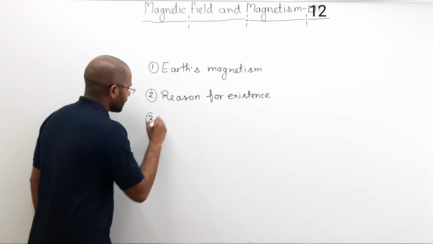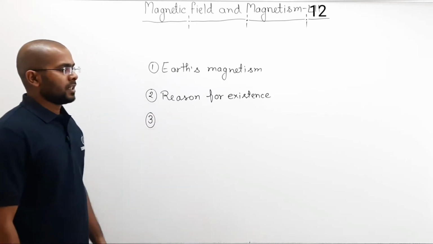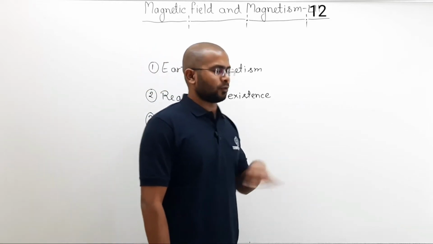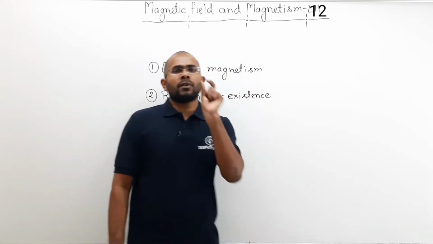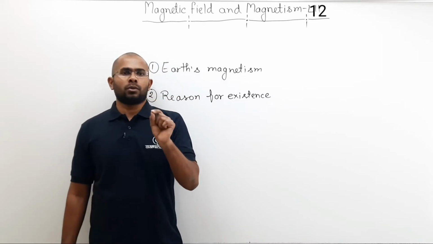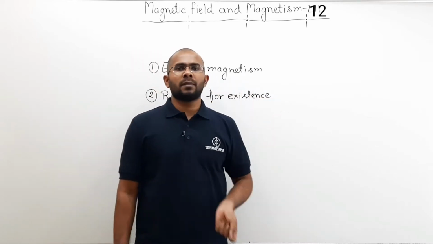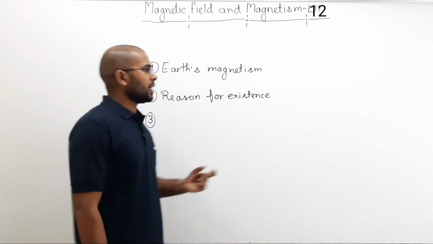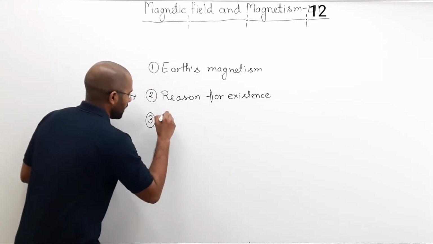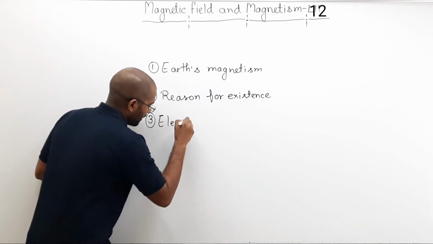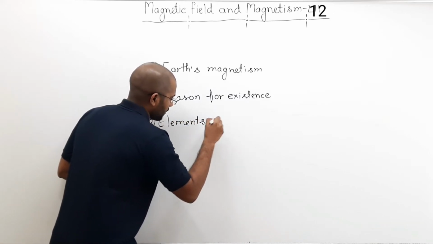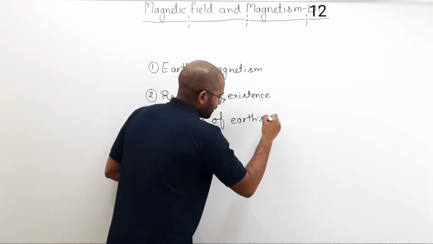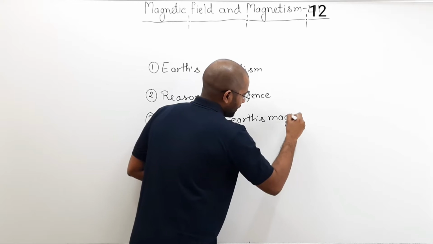The third thing which we will talk about is, suppose I want to find the Earth's magnetic field in this room. Then there are a few very important things that we need to know. If you know those things, we can perfectly define the Earth's magnetic field in this room. So the third thing which we will talk about is elements of Earth's magnetic field.